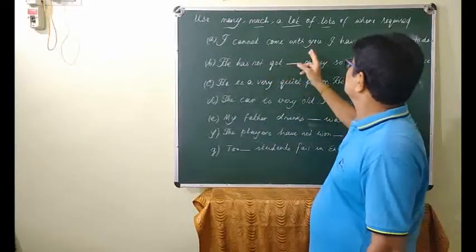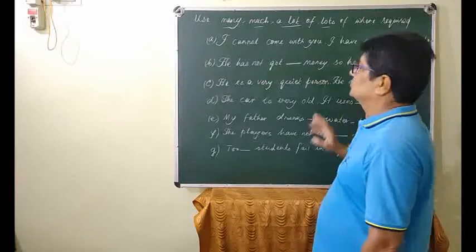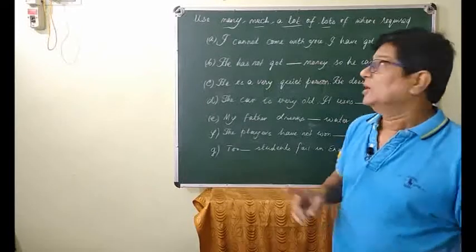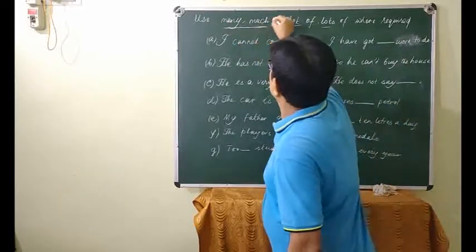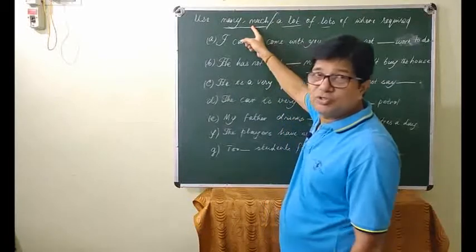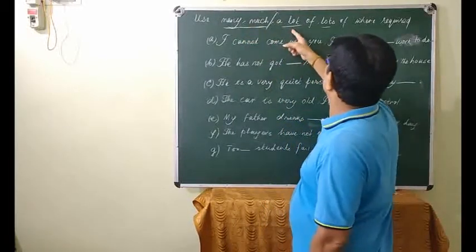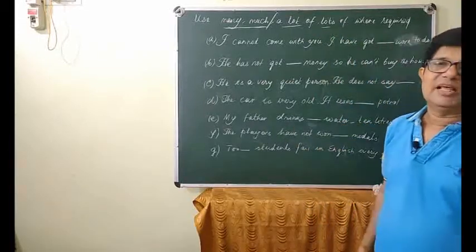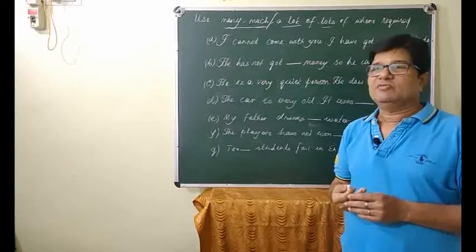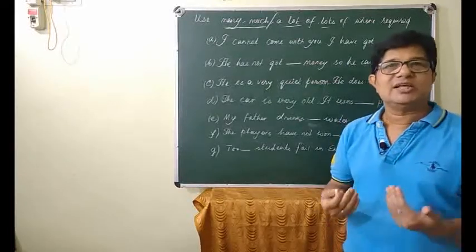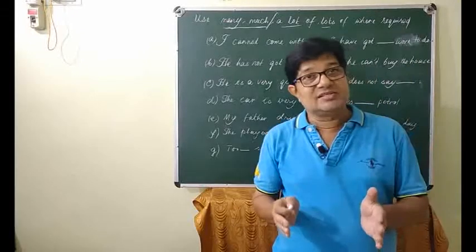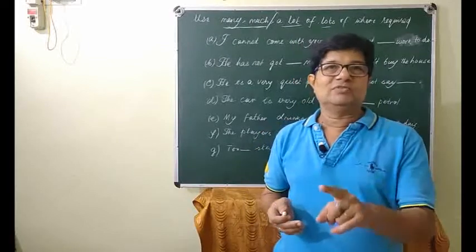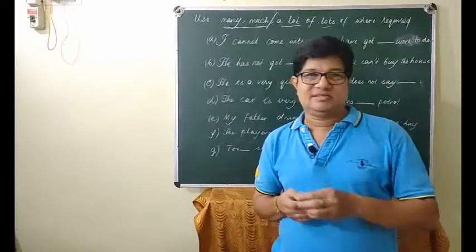I cannot come with you. I have got a day's work to do. Mark what I have told you: many and much have a negative use, and a lot of, lots of have an assertive use, meaning whenever we want to express a volume without its exact number or amount, pay attention, we use a lot of or lots of in assertive sentences.